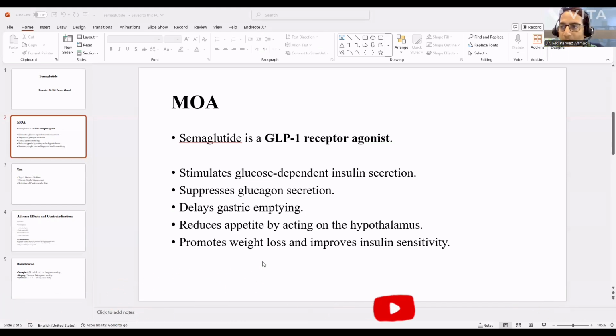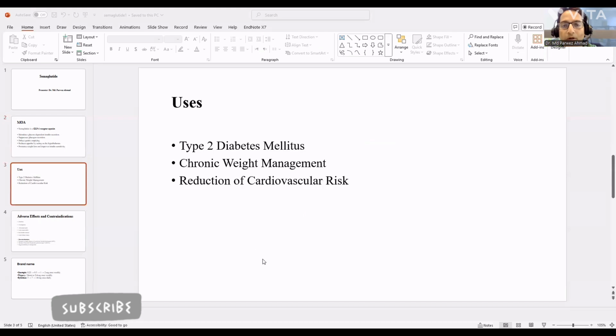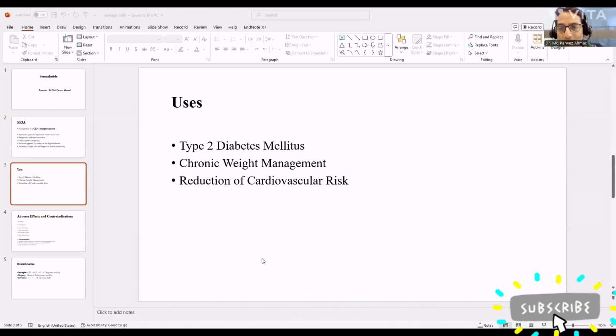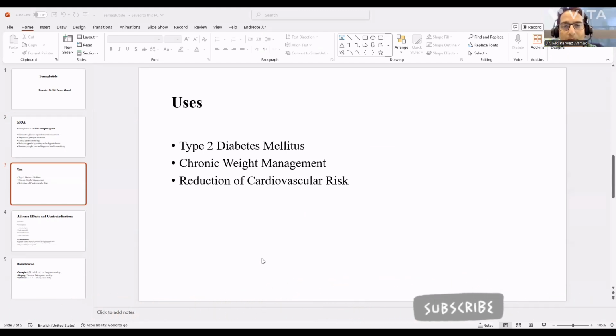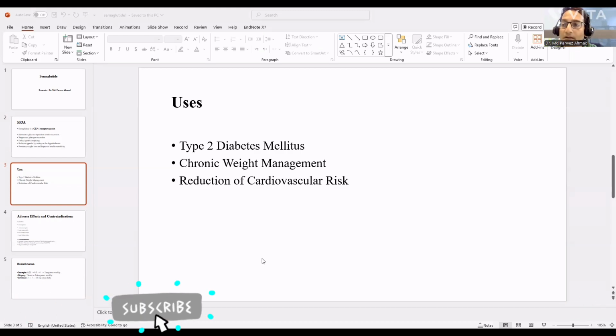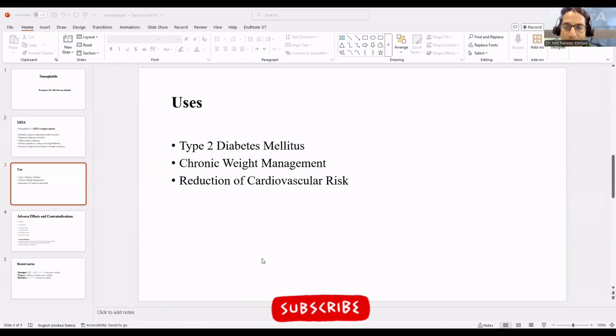Now move to the next one, clinical uses, where you prescribe this type of drug. The first and most important is type 2 diabetes mellitus, where semaglutide improves glycemic control. Next, it is also used for chronic weight management. We prescribe it for patients who have a BMI greater than 30 kg per meter square, that is, in obese persons.